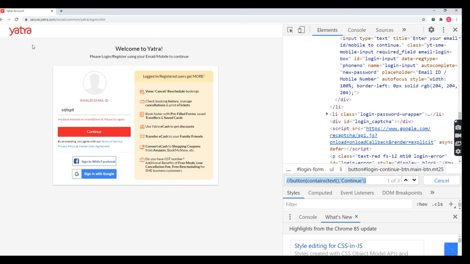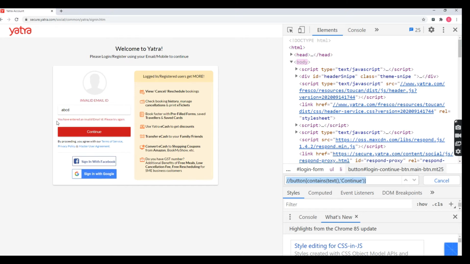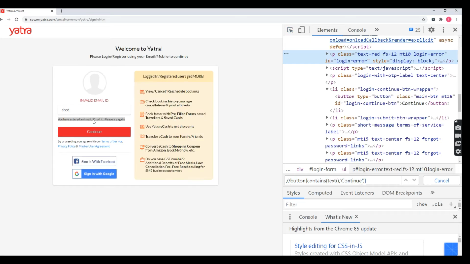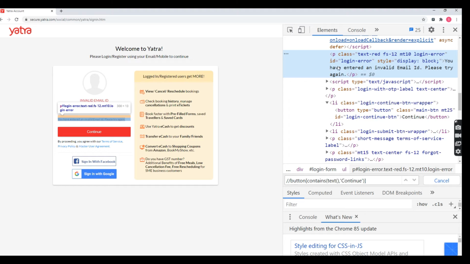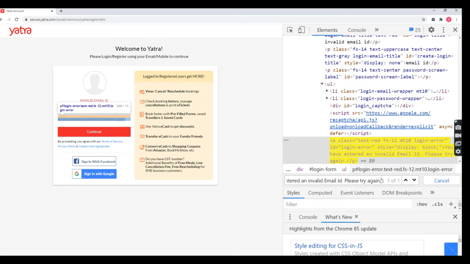Again I just refresh it. After entering ABCD and clicking on the continue button, I'm going to take this error message. For this error message, I'm going to take the XPath for this one. This is the login error, so I'm using contains text: p contains text. This is the text I'm going to validate, and I just copy it.